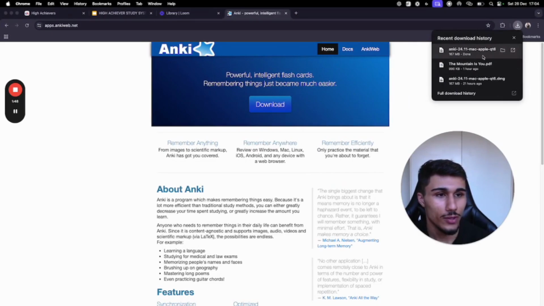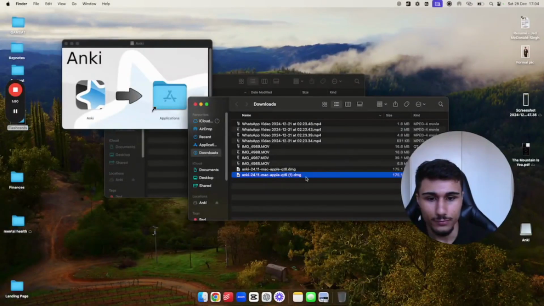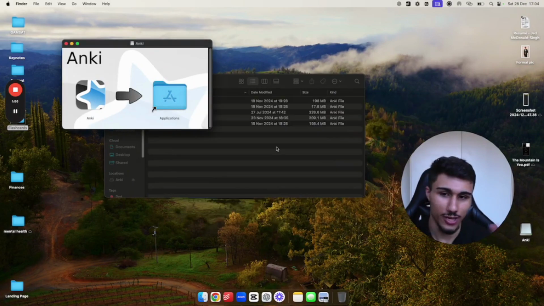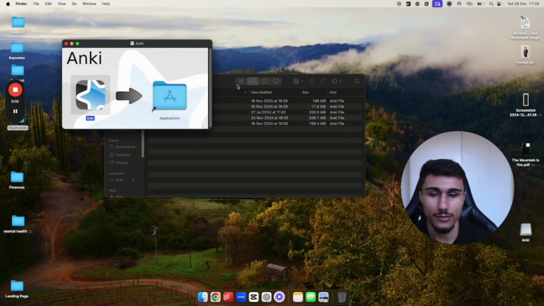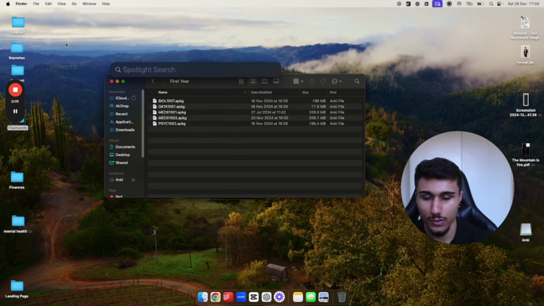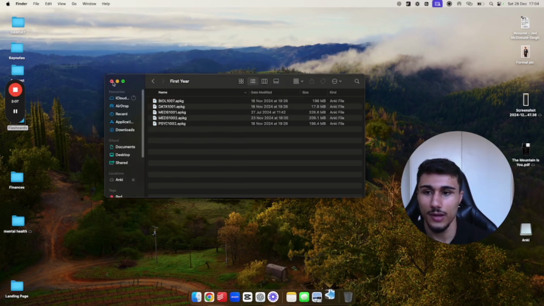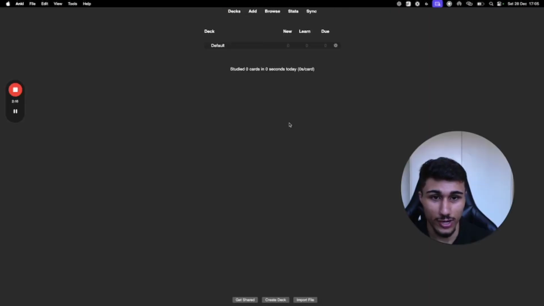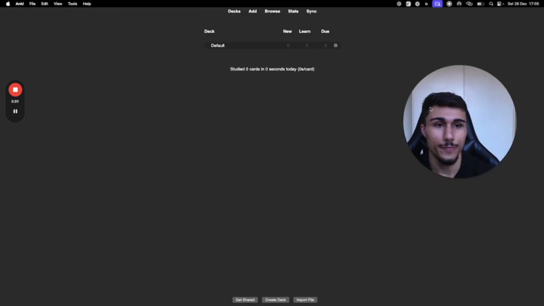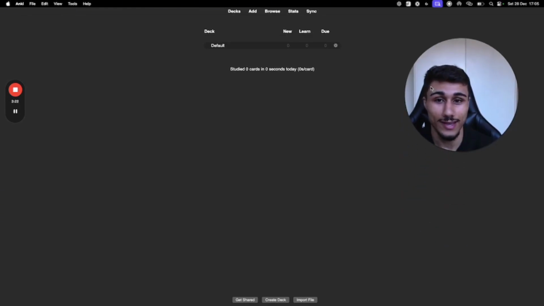Okay, cool. So once that's done, open that up, which it is here. This is just how it works on Mac. I think on Windows, you have a different thing to set it up. It's the same thing, doesn't matter. Drag and drop, cool. I'm going to replace it because I've already technically got Anki downloaded. Cool, nice. Search up Anki, open it up. So it's an actual software. It's not on the App Store. On your phone it's on the App Store for $40 Australian, but I wouldn't use that. Cool. This is what it's going to look like when you open it. So that's how to download it. Simple as that.